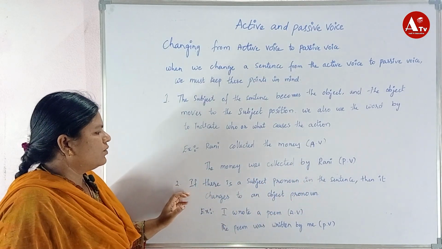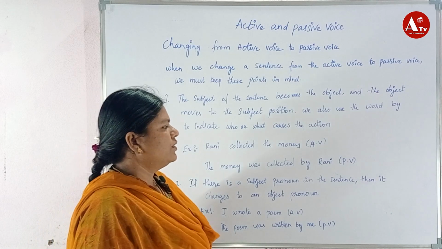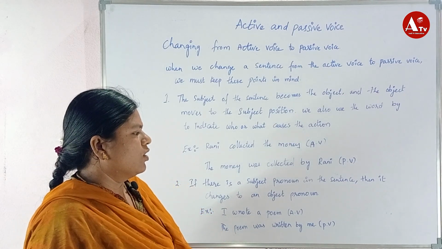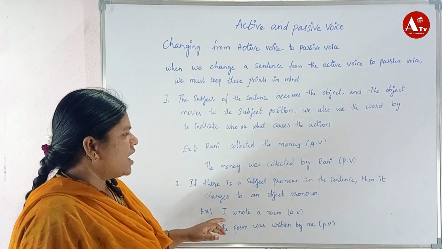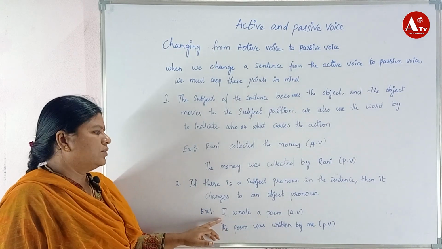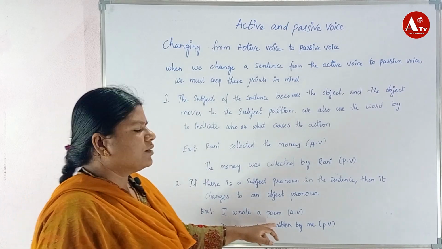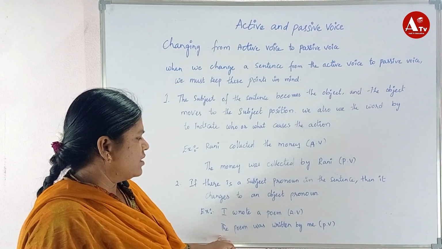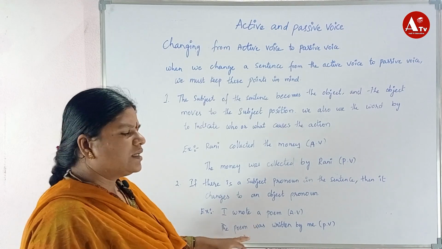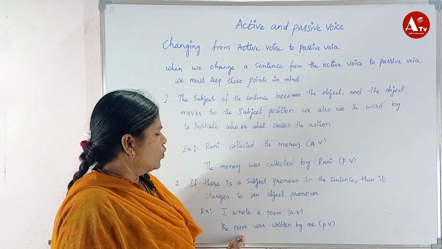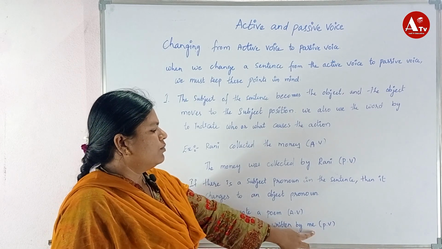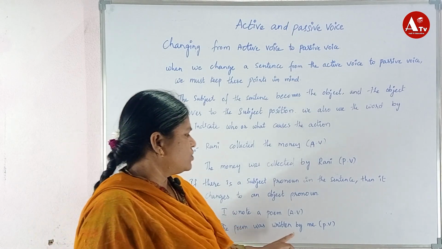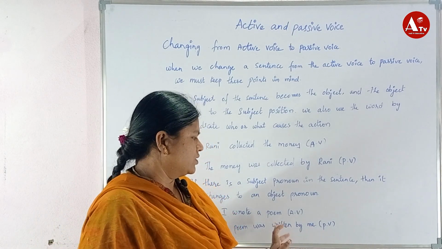Next, the second rule. If there is a subject pronoun in the sentence, then it changes into an object pronoun. Here I is a subject pronoun. I wrote a poem. So it is in the active voice. When it comes to passive voice, the object comes first: the poem was written by me. So the subject pronoun changes to an object pronoun. Here I changes to me.